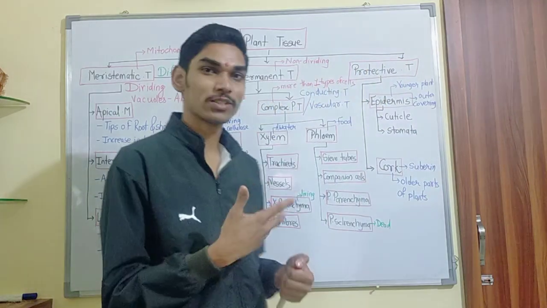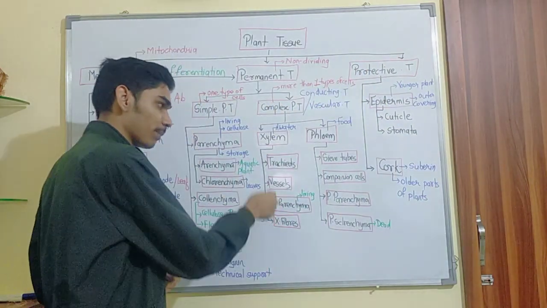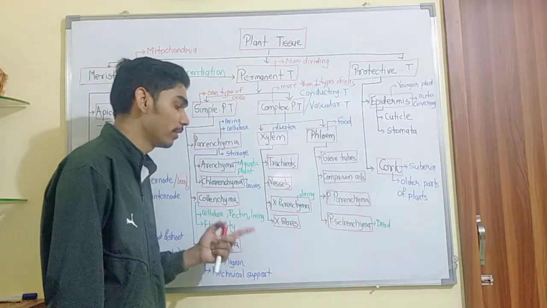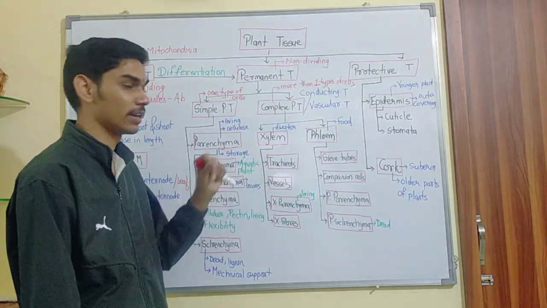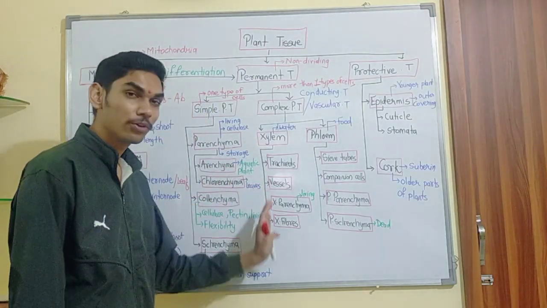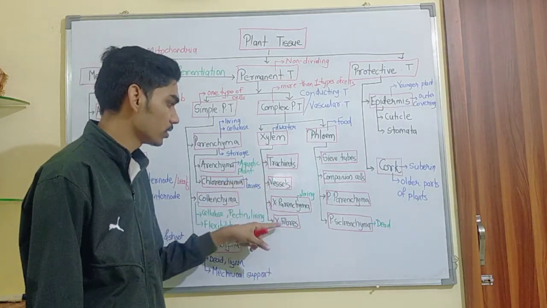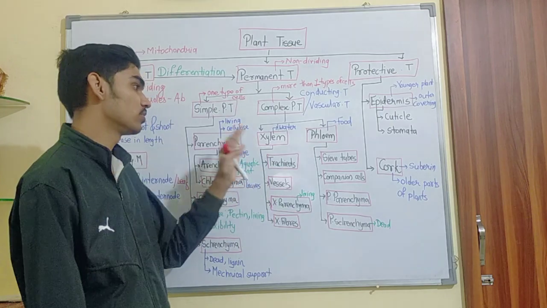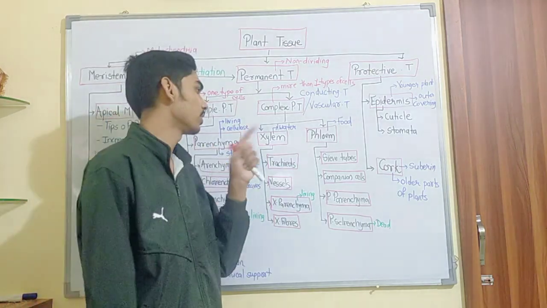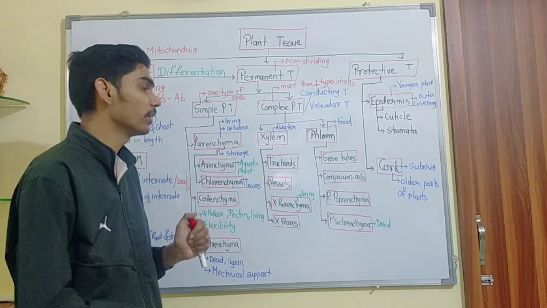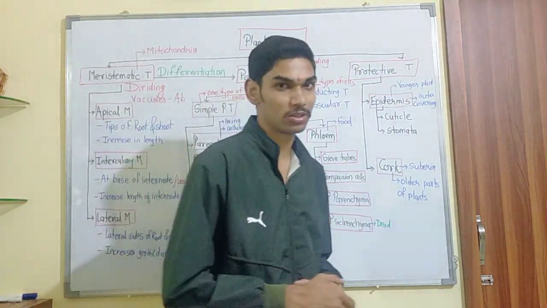Xylem is complex. Why? Because it contains four types of cells: tracheids, vessels, parenchyma and fibers. These are the parts of xylem, in which all are dead except xylem parenchyma. Tracheids, vessels and fibers are the dead components of xylem, and they help in transfer of water from roots upward in the plant by the process of osmosis.